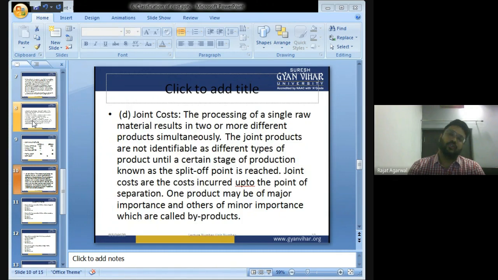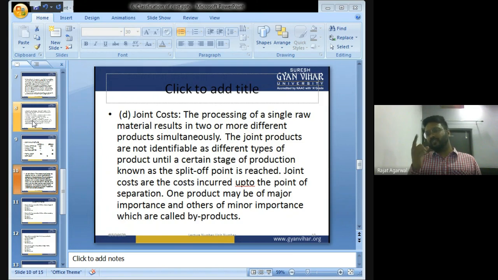What is joint cost? The processing of a single raw material results in two or more different products simultaneously. For example, I am running a company, that is Amul. Now Amul manufactures cheese, butter, milk, everything.